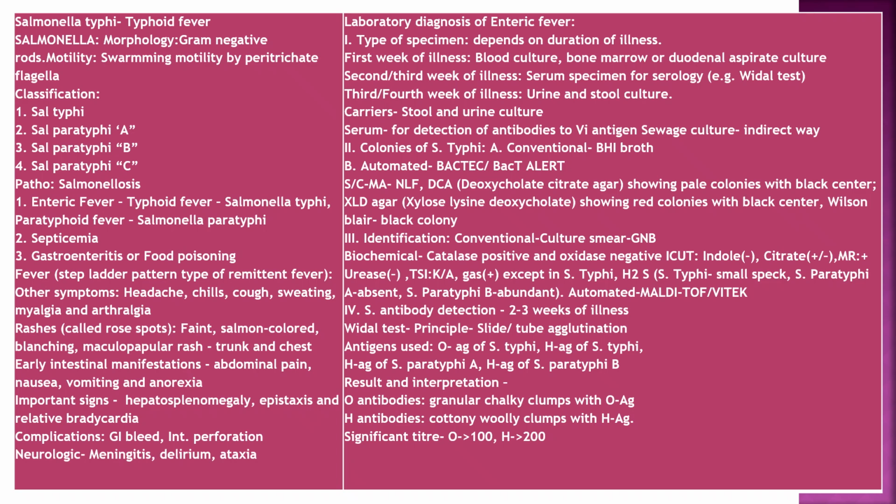Antibody detection at 2 to 3 weeks of illness: Widal test, either by slide or tube agglutination. Results: O antibodies, granular chalky clumps; H antibodies, cottony woolly clumps. Significant titer: O more than 100, H more than 200.